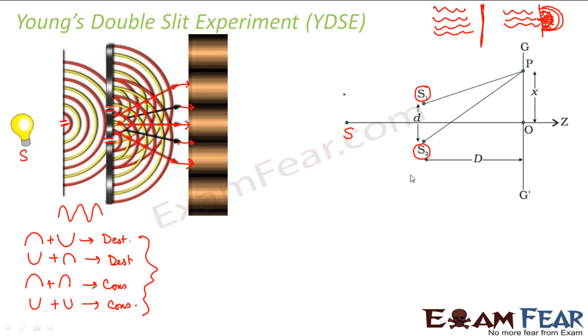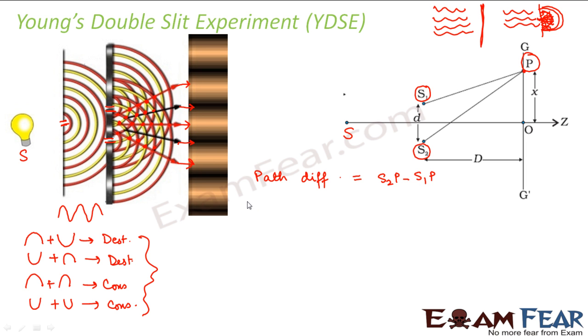S1 and S2 are the sources, and let us suppose I consider any point P where I want to calculate the intensity. As I told you, we have to choose one point where I want to find out things. So let us suppose P is that point. So what will be the path difference? Path difference is equal to S2P minus S1P. This will be the path difference, path from S2 minus path from S1.